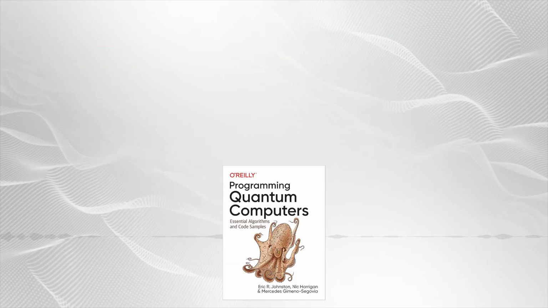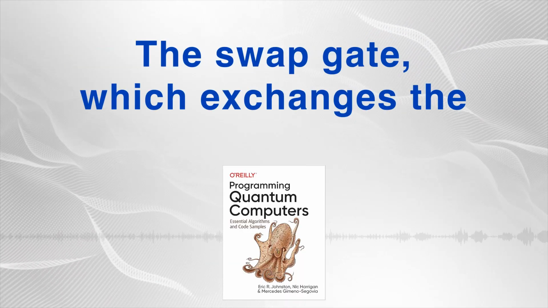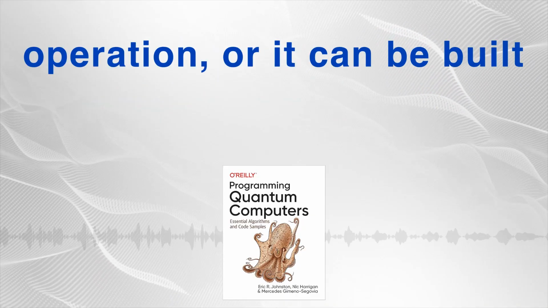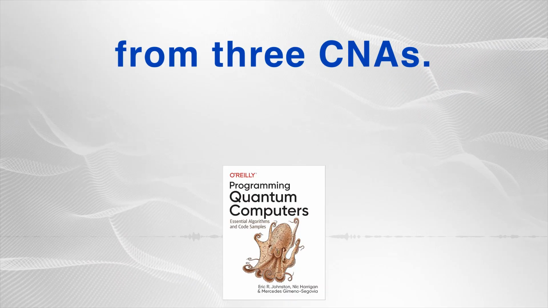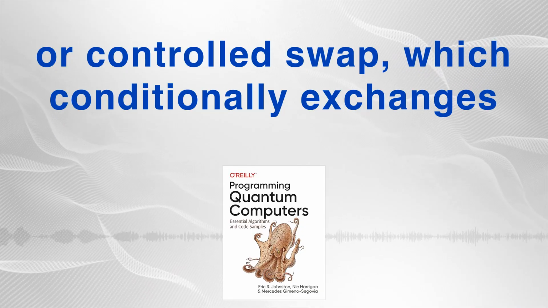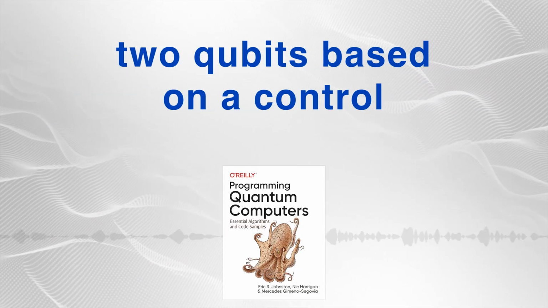And swapping qubits. Ah yes, the swap gate, which exchanges the states of 2 qubits. This can be a fundamental hardware operation, or it can be built from 3 CNOTs. And naturally, there's a C-swap, or controlled swap, which conditionally exchanges 2 qubits based on a control qubit.